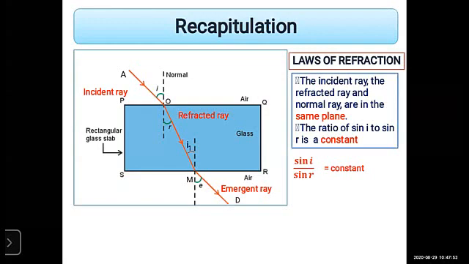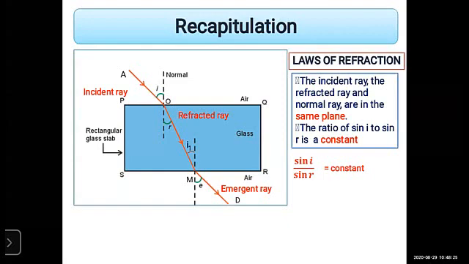One thing to remember: the angle of refraction and the angle of incidence I1 between the glass slab, R and I1, both are equal. So remember this point. And the incident ray and emergent ray are always parallel to each other.